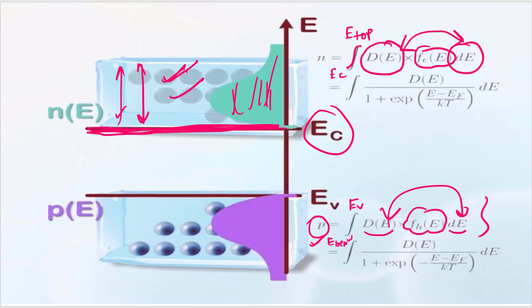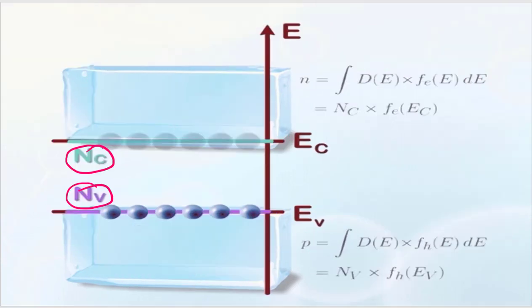And similarly, if you consider all of the energy states at the edge of the valence band EV, you can say the effective density of states is given by this NC for the electrons, or the conduction band, and for the holes, or the valence band, the effective density of states would be given by this NV. So this is an easy way to escape the integration.